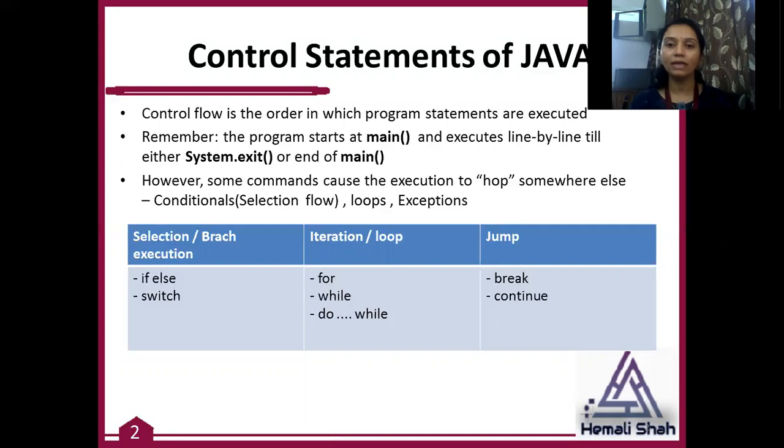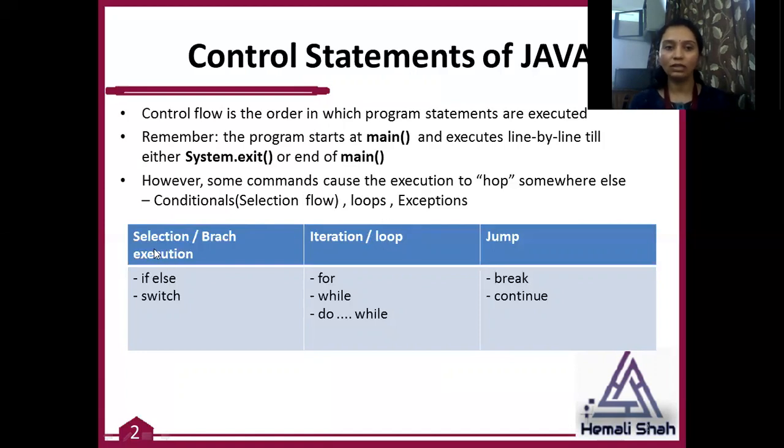So I will cover the exception mechanism in later videos, but let us first start with the control statements, which provide the selection flow and the repetition flow, that means loops.